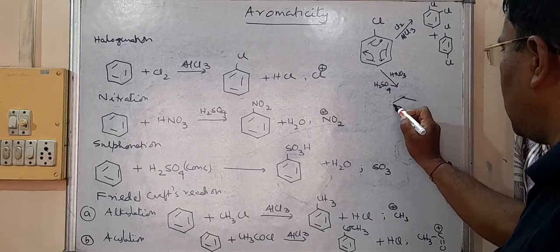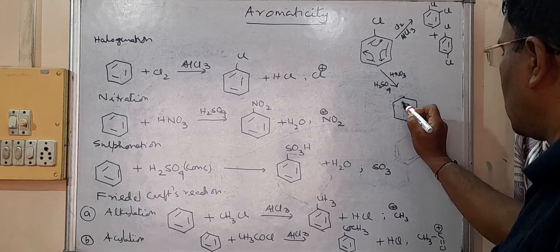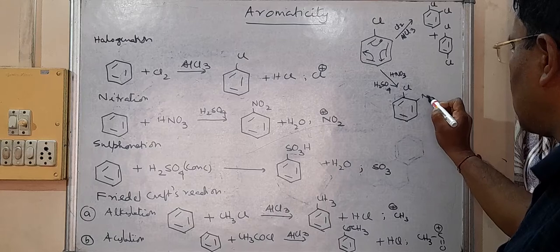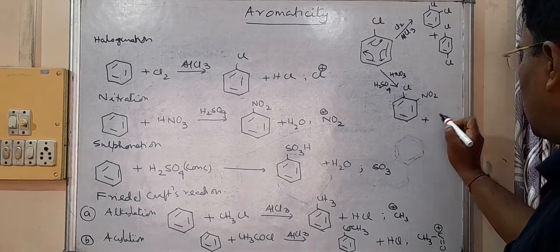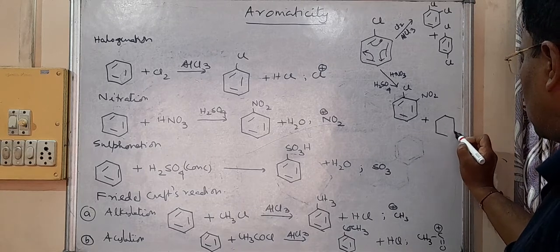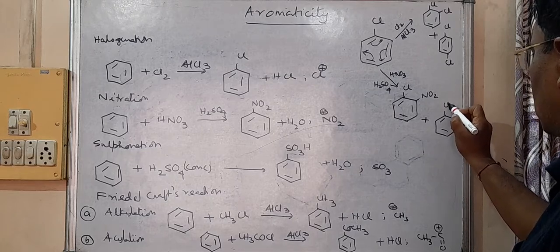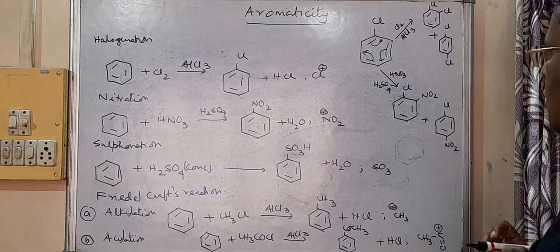One product will be this, and another product will be this.